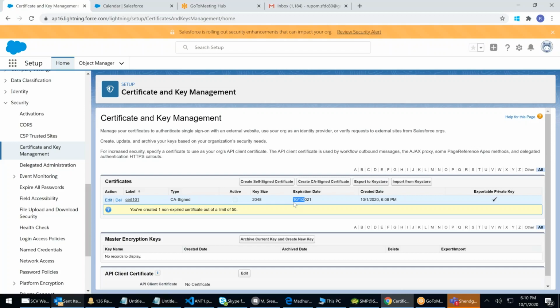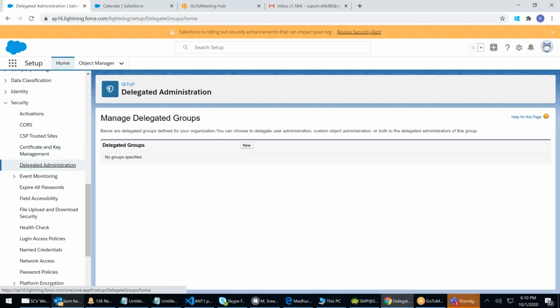Next, delegated admin. Who are delegated admins? In real time, if somebody raises a request, reset my password, I changed my profile, I want a permission set, will you look into those? All these small things come to you, and you have a lot of big other tasks to perform.